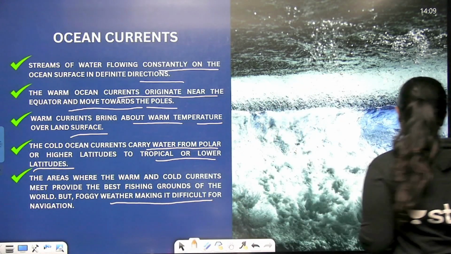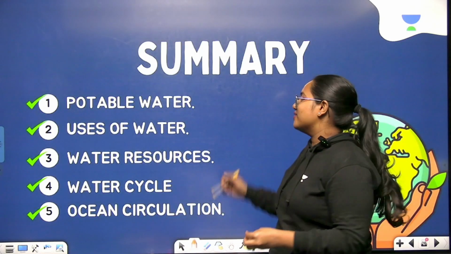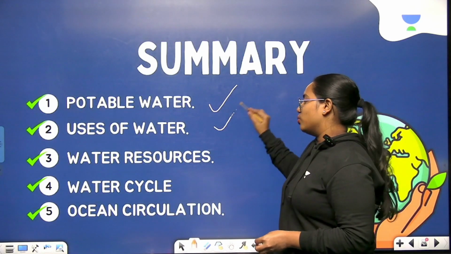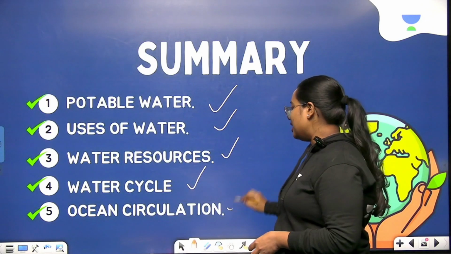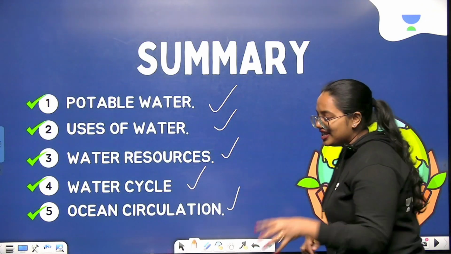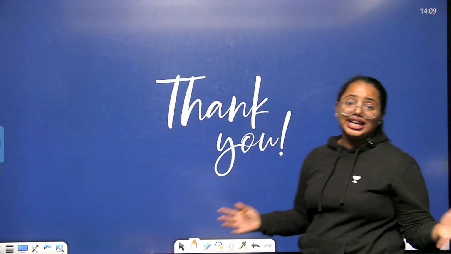And now we are going to summarize the things. So we have started with potable water, uses of water, water resources, water cycle, and finally ocean circulation. So that's the end of the class, and I hope everyone really liked it.